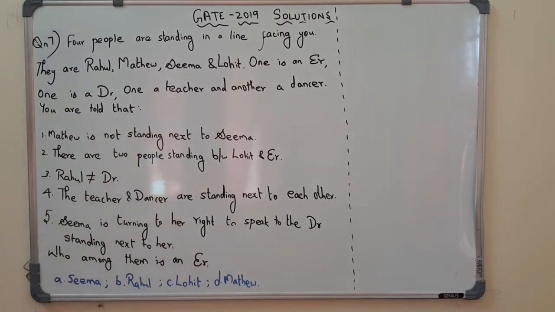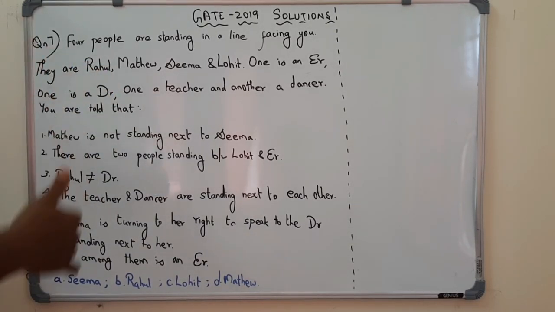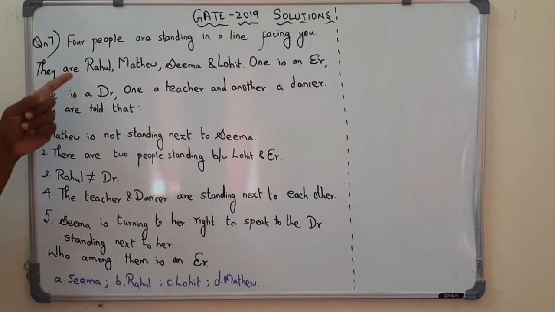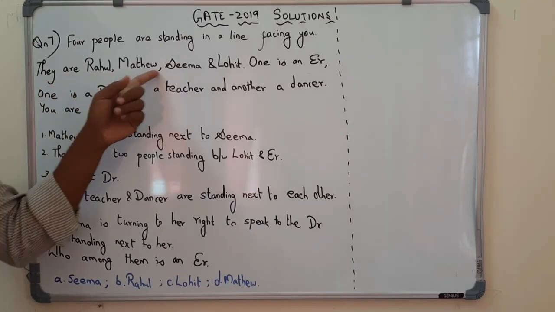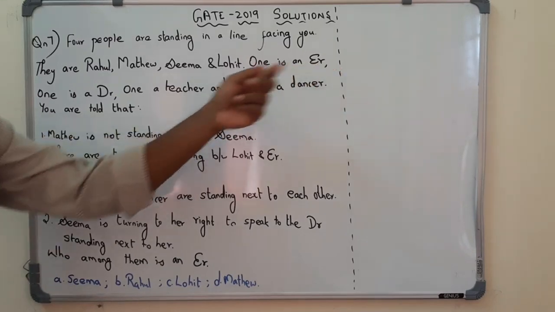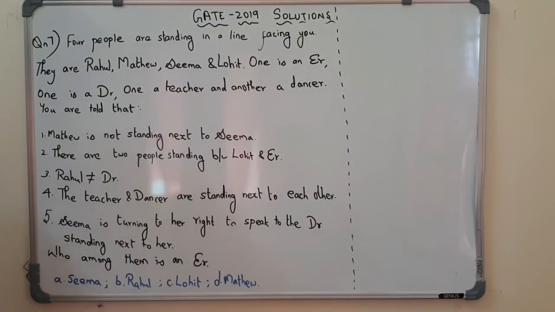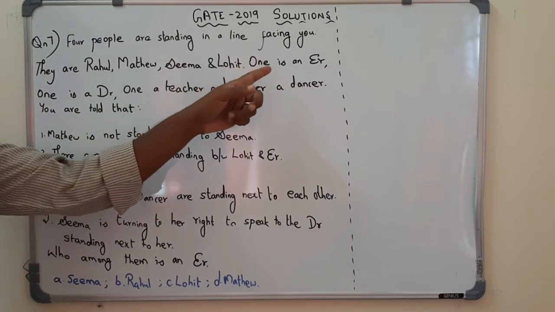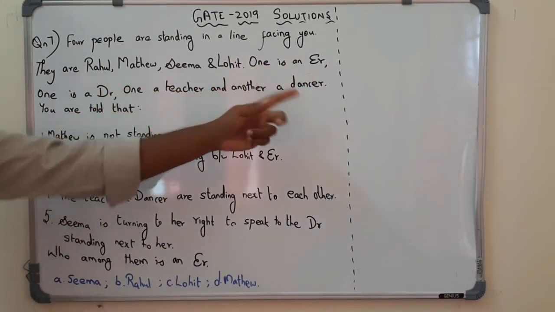So here to solve this question, we have to arrange these things based on these conditions given, and we have to try a lot of cases, and based on the cases we can arrive at the conclusion. There are two things given here. One, the names of person, and another, the professions of those persons. The names of the persons: Rahul, Matthew, Seema, Lohit. Their professions: engineer, doctor, teacher, and dancer.